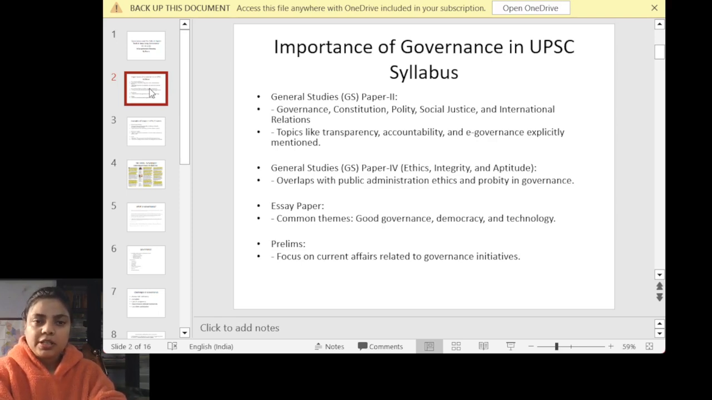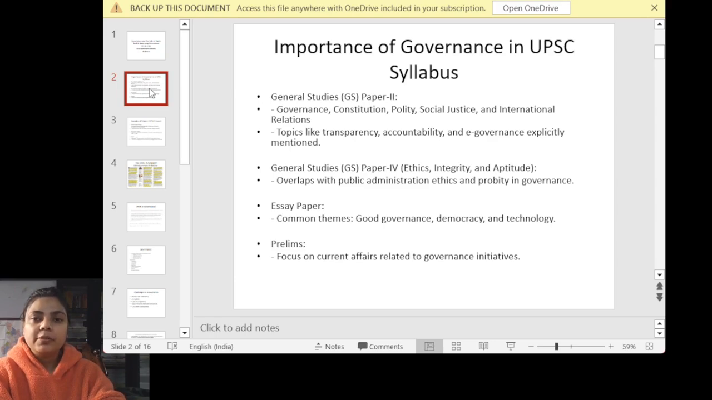you should read or buy only that material which has some kind of relevance in your UPSC examination, be it mains or prelims. So we can see its relevance in GS paper 2 directly, and that is governance itself. The topic is written there, and apart from that we can use this topic in transparency, accountability and e-governance, which is also mentioned in our GS mains syllabus.